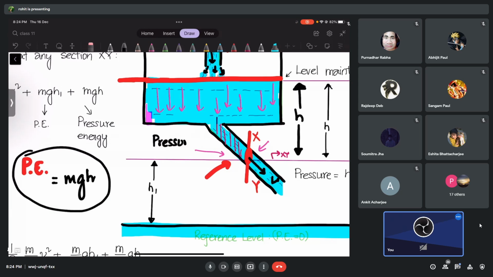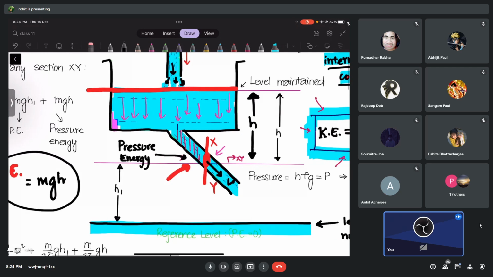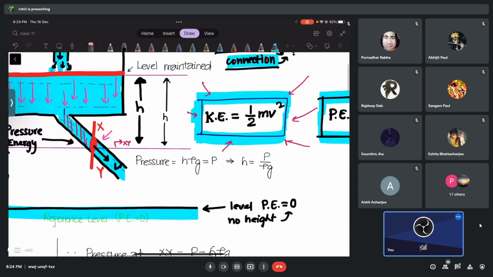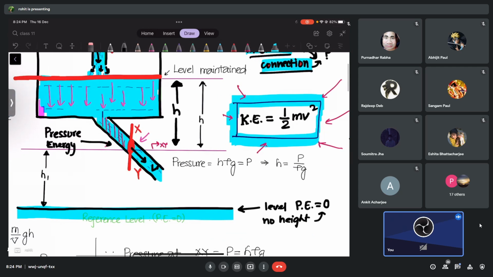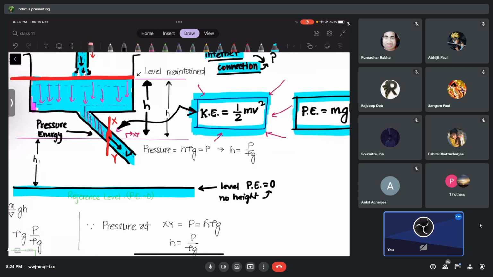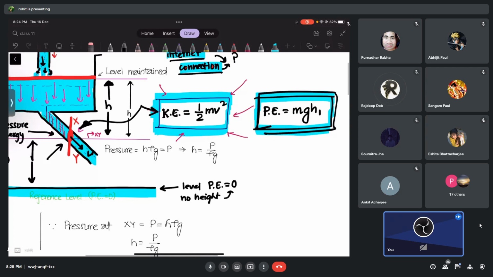Can you understand? What energy do we call it? Pressure energy. Okay, let's try to understand again. Tell me, the first part is very simple. Is the liquid here moving or not? Yes, the liquid here is moving, so it has kinetic energy, quite all right. The liquid here has a certain height, that is h1, so it also has what energy, guys? Potential energy, m g h1, so that also is fine.